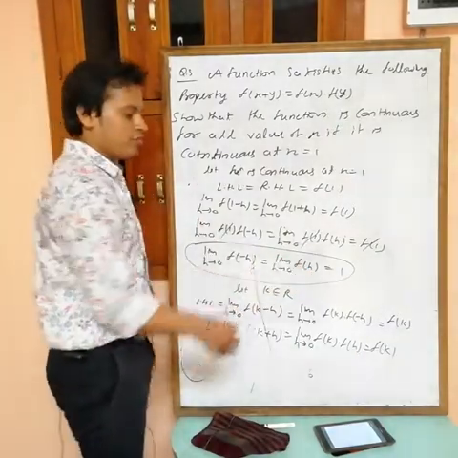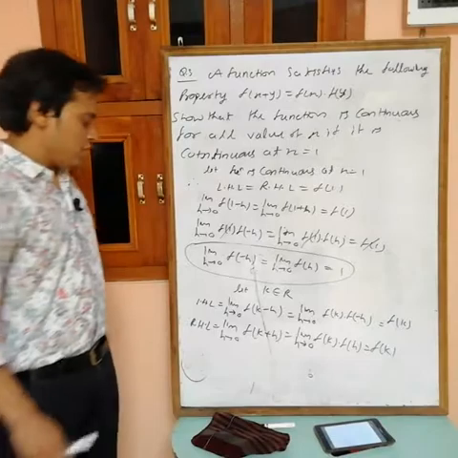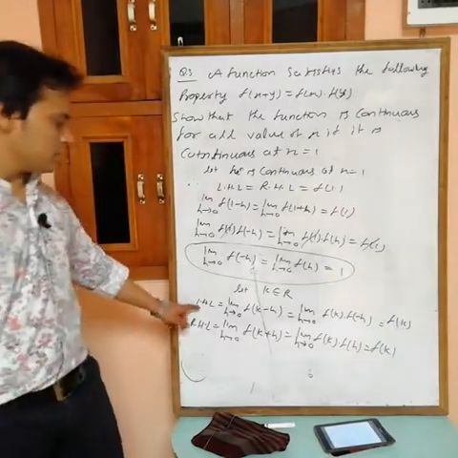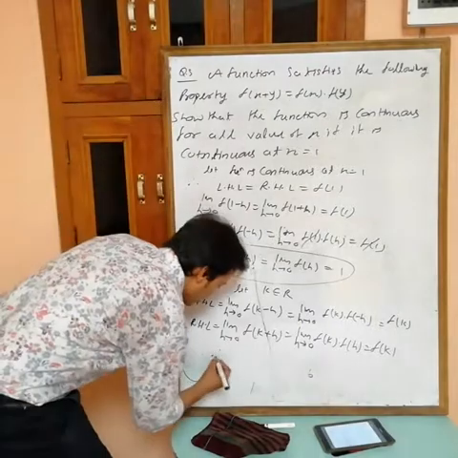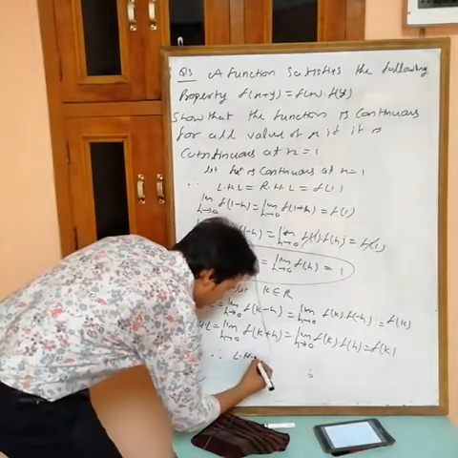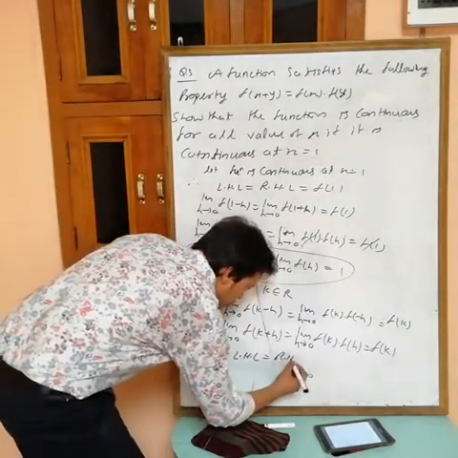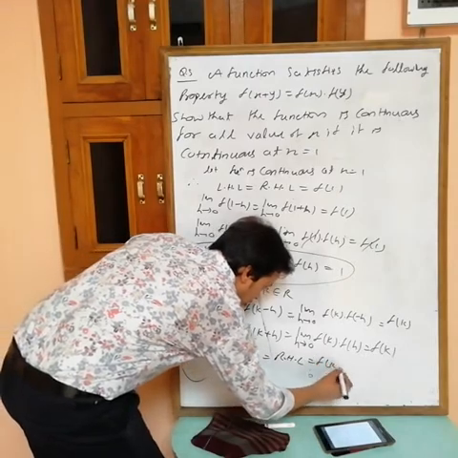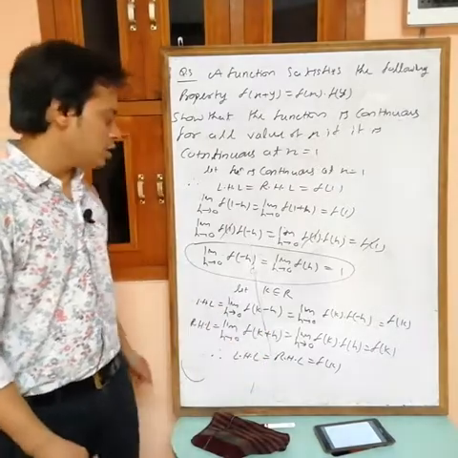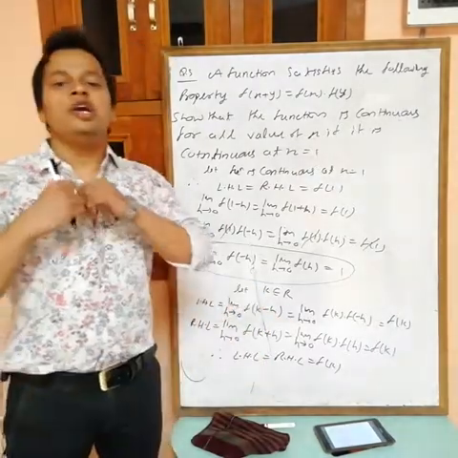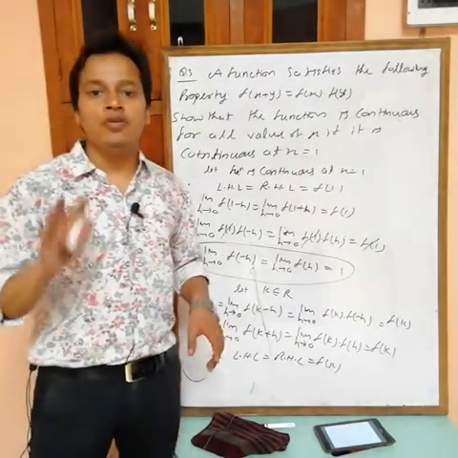So f(k) into 1 is f(k). Now we are getting that LHL equals f(k), RHL equals f(k). Therefore LHL equals RHL equals f(k). Okay, so the function is continuous at k. If the function is continuous at k, where k belongs to R, it means the function is continuous for every real number.